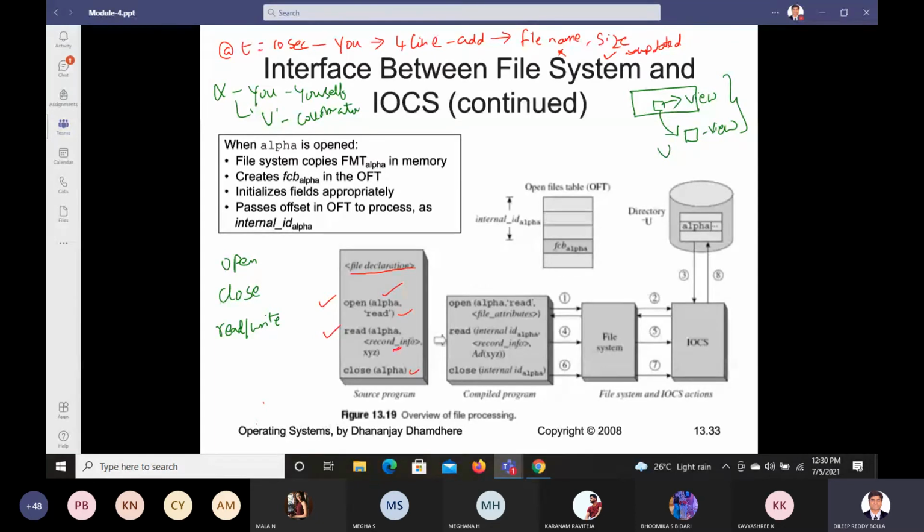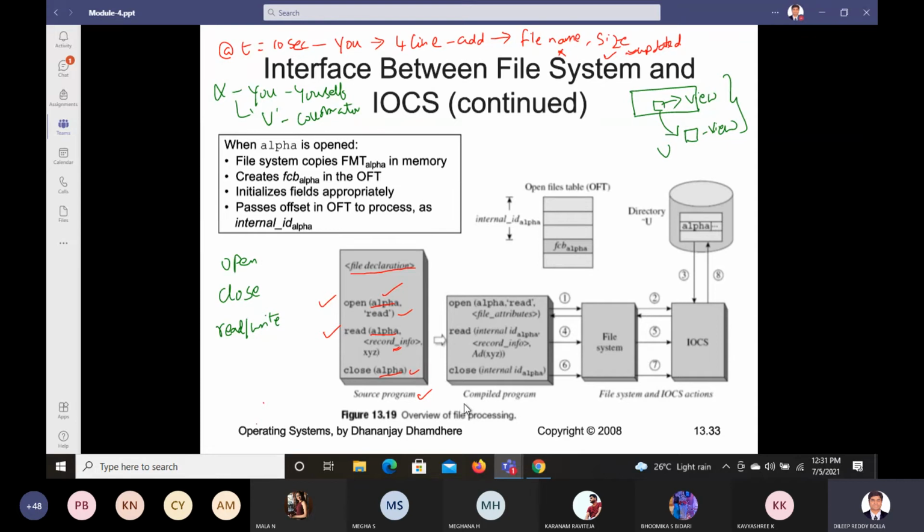So these are the file declarations. Three things we want: opening, reading and closing. This is called the source program. Initially, when the program or file is created, it will have these things. But which file do you want to open, read and close? Anyone who has collaborated, that collaboration is done only for the alpha file. So only for this alpha file, they can open it, read it and close it. That's all they can do as of now.